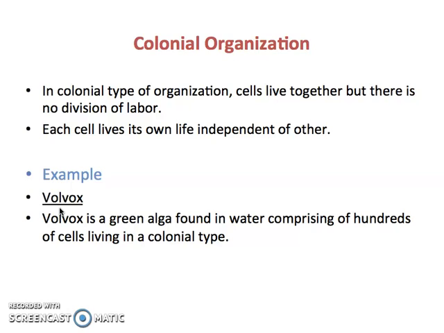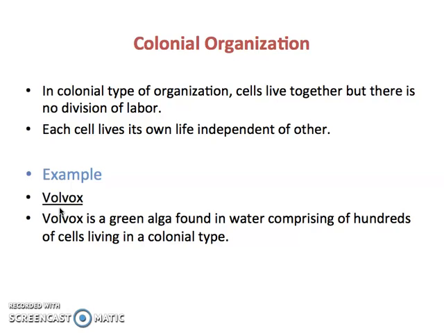Each and every cell is able to perform its own function, and it is not depending on any other cell for its tasks. Rather, these cells are able to complete all the functions necessary for survival, but cells are still living together, and that type of organization is called colonial organization. Each cell lives its own life independent of the others, but yet it stays together.